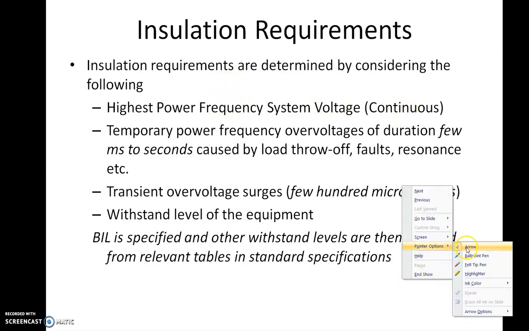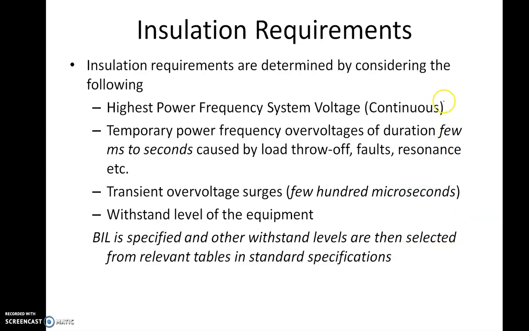which is continuous. For example, if 11 kV voltage has to be sustained continuously, then this is the voltage that I am talking about. Then temporary power frequency over voltages of duration few millisecond to seconds, and then transient over voltages of few hundred microseconds. So the power frequency voltage will be the smallest voltage, but it will be continuously available. That means it has to be sustained continuously.